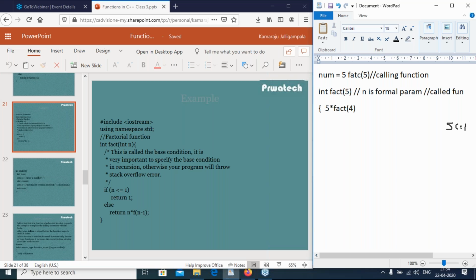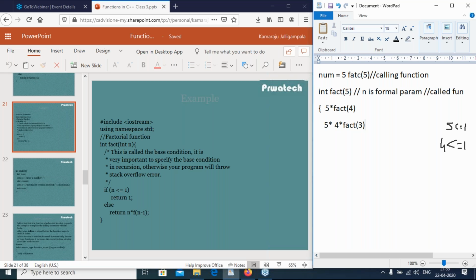Then 5 star, so fact of 4. So again check that 4 less than or equal to 1. It is false. So the else block will be executed. What is the else block? n into fact of n minus 1. So what is the n value now? 4 into fact of n minus 1, 4 minus 1, it is 3. Again call the fact function.